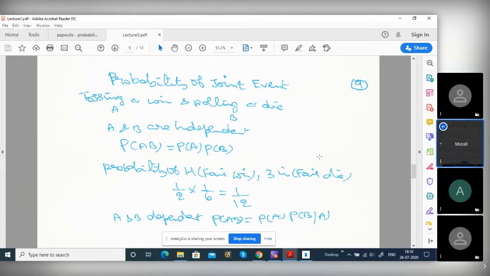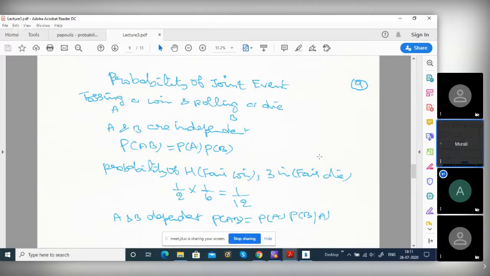The head does not affect the three and vice versa, right? So what is the probability of head? It is a fair coin. Like the die is also a fair die. What is the probability of three? 1/6. So what is the probability of getting head and three? One half into 1/6, 1/12 actually. Yes, 1/12, right?